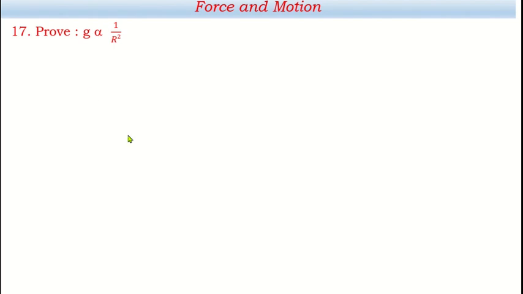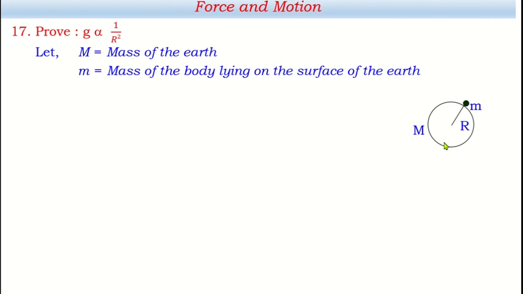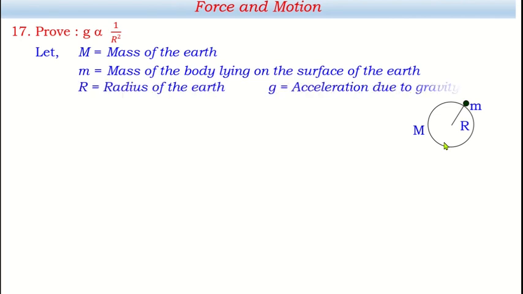Okay, how to prove? First, I want to show a diagram. This is the mass of the earth, capital M. This is the mass of the body lying on its surface, small m, and this is the radius of the earth. Now we can say that let capital M be the mass of the earth, and small m the mass of the body lying on the surface of the earth, and r the radius of the earth, and small g the acceleration due to gravity, and capital G the gravitational constant.